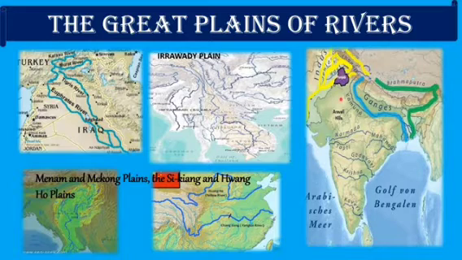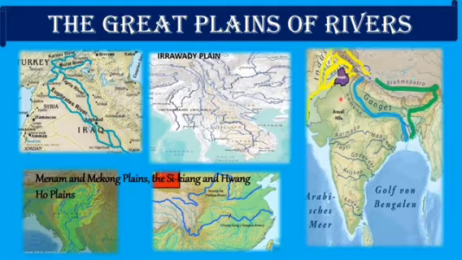Shall I read them again, children? The Tigris Euphrates in Syria and Iraq, the Indo-Gangetic plain in India and Pakistan, the Irrawaddy plain in Myanmar, the Mekong and Menam in Indochina, the Sikiang, the Yangtze Kiang and Huanghe plains in China.